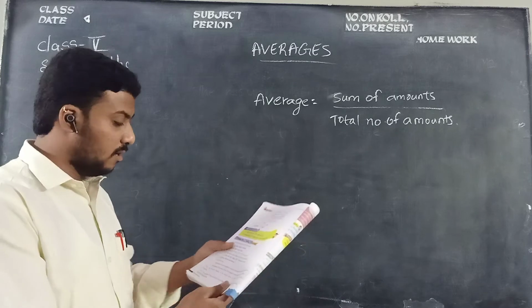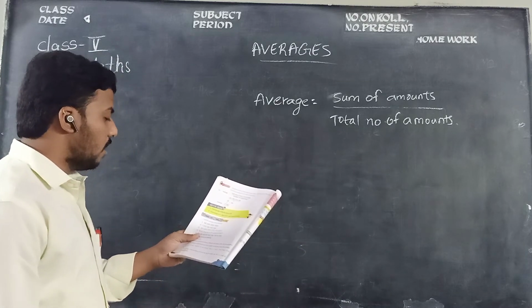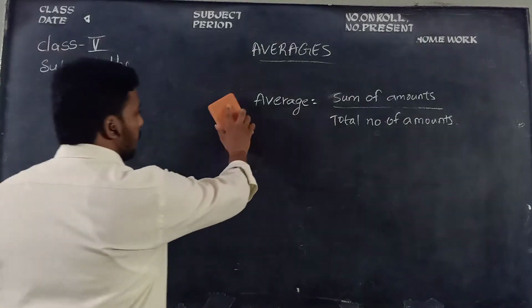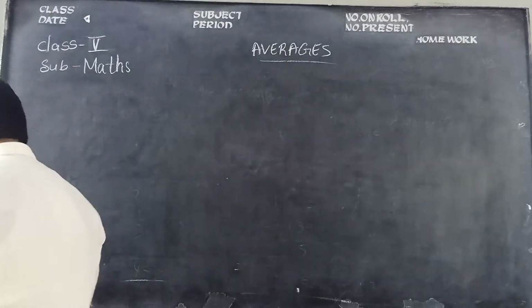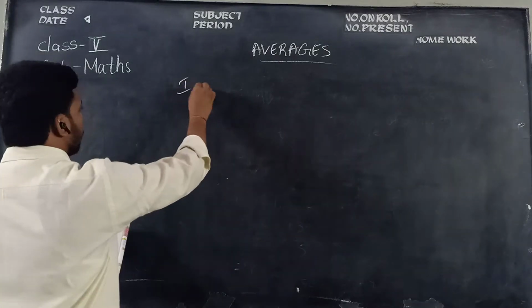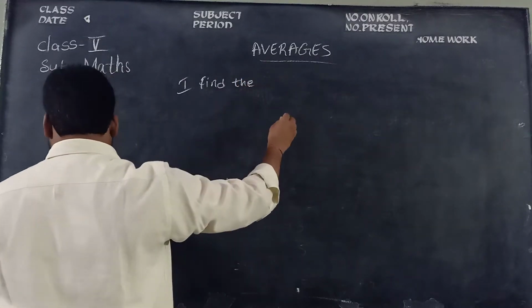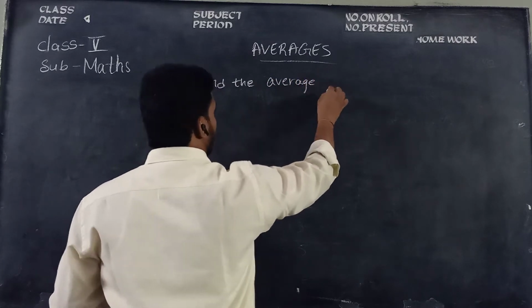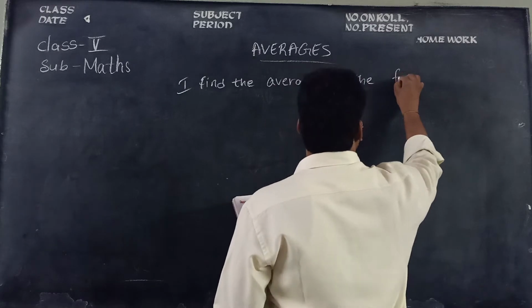Page number 130. In that, the first Roman, find the average of the following, children. Find the average of the following.